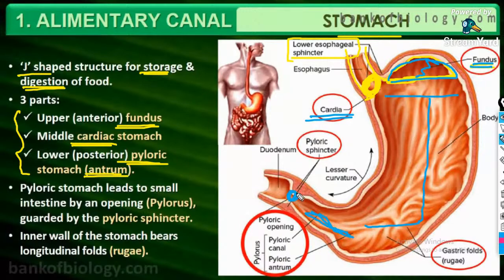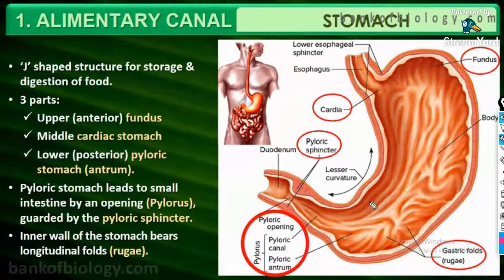The last part of the stomach is the pylorus, also called the pyloric stomach, and it is also known as the antrum. The opening of the pyloric stomach into the small intestine is guarded by a small sphincter muscle known as the pyloric sphincter. Is our stomach a J-shaped organ?